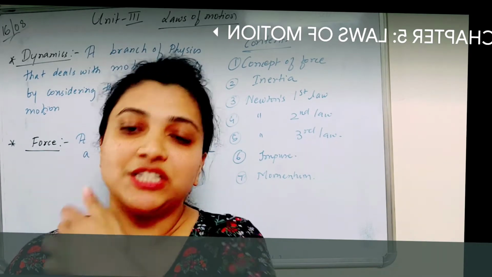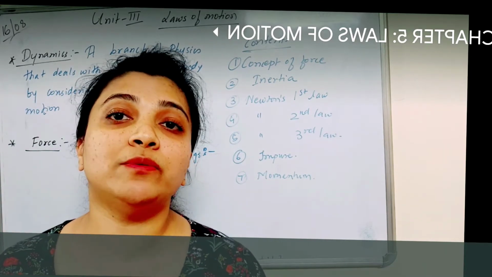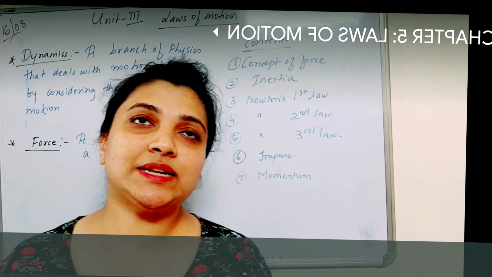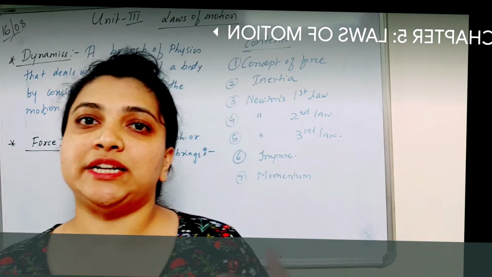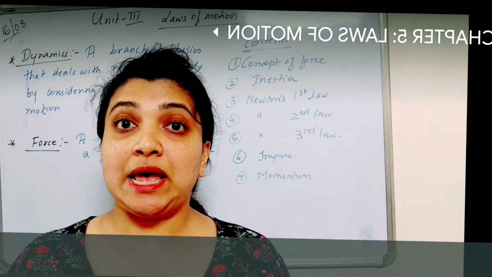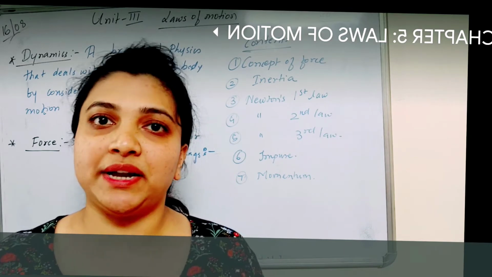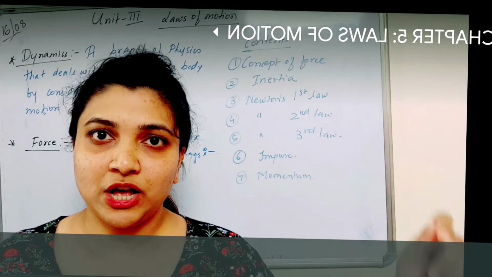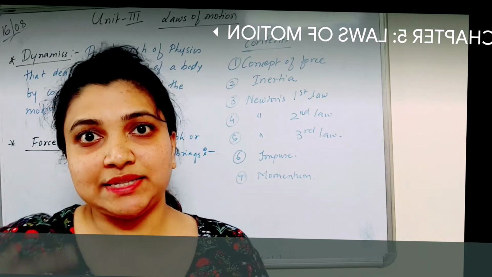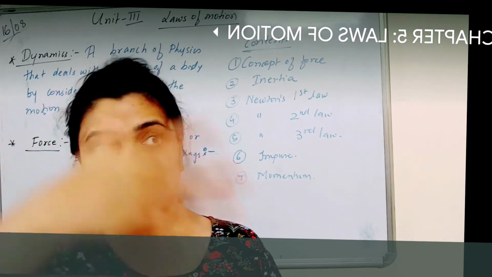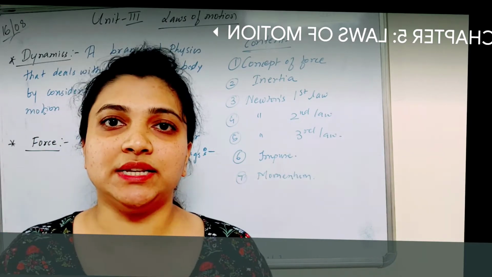And the last concept that we will study here is dynamics of uniform circular motion. In the previous class we had studied the definitions: uniform circular motion, centripetal acceleration, equations. But in dynamics, how do they turn up? What are the dynamics behind this? If something has to move, what is the force which is actually causing it? What are the causes behind it, so that you get that result? All of these concepts we are going to study in this chapter.